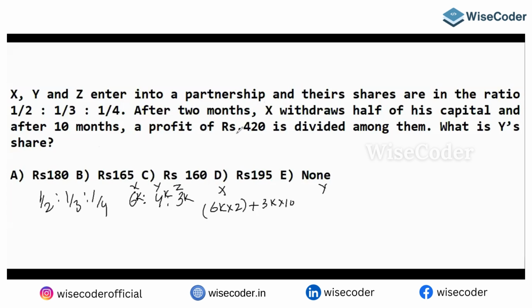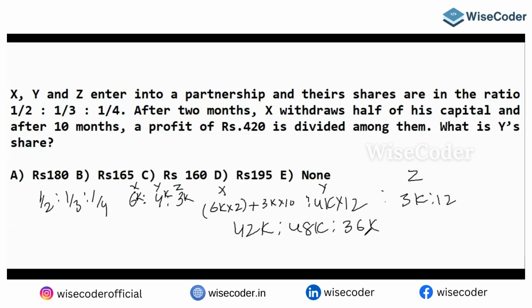And after 10 months, a profit of 420. This means after 1 year. So Y invested 4K for 12 months, and Z invested 3K for the whole 12 months. So from here you can find out the ratio: 42K, 48K, 36K. Again it's going to be cancelled.